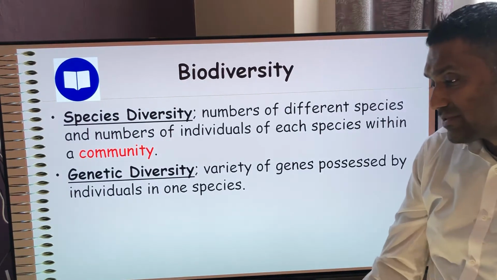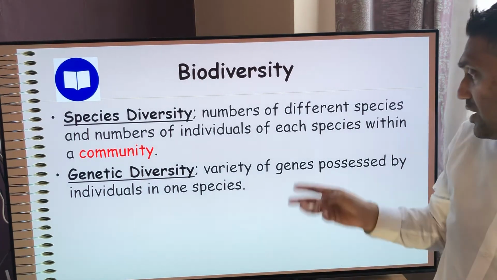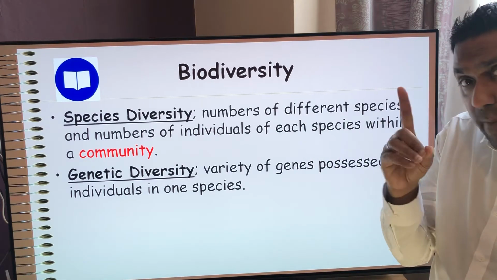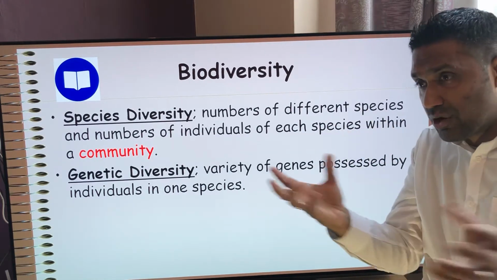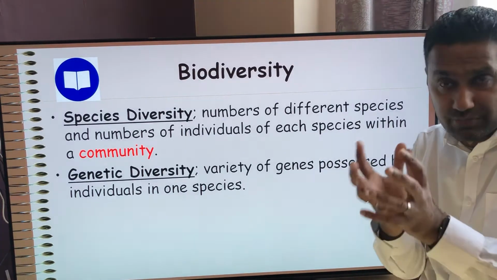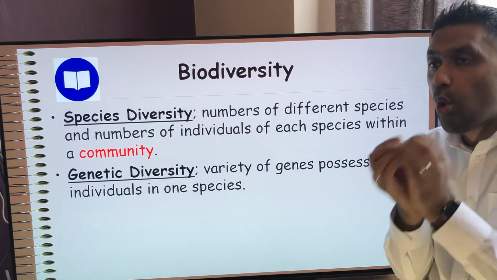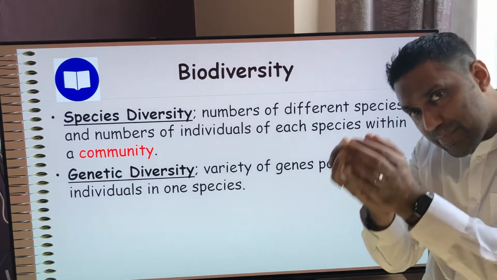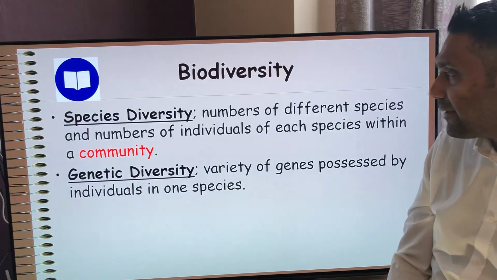Genetic diversity then, it's the gene pool, isn't it? We've looked at genetic diversity already in the last week's lessons. It's all of the genes that are possessed by all of the individuals in one particular species. So if you imagine you're in a pond and there's a small ecosystem there and there's some frogs there, a particular species of frog, you're wanting to find out all the different genes, what are the variety of genes in that particular frog species. Okay, so it's all the different alleles and all the genes possessed within there.